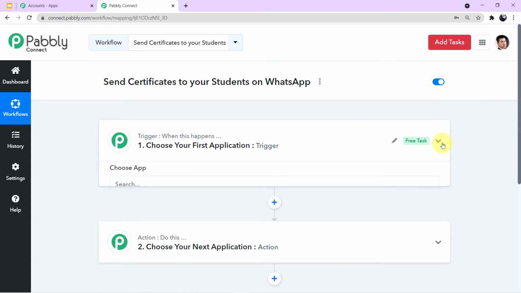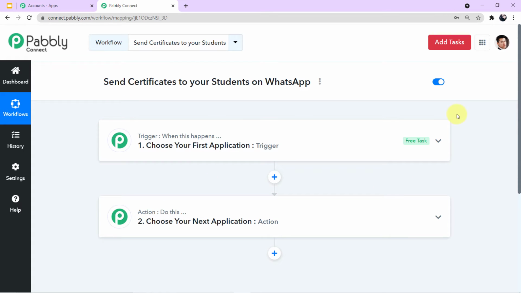So as you can see, we have entered the workflow. Here we will perform the steps of integration. You can see the title name which I have given, send certificates to students on WhatsApp.